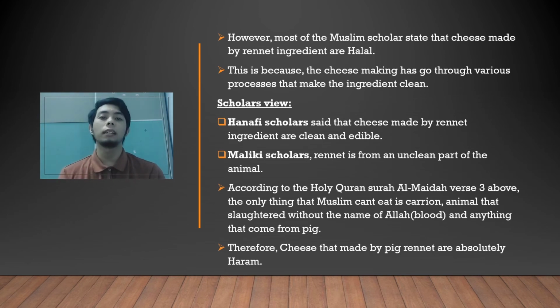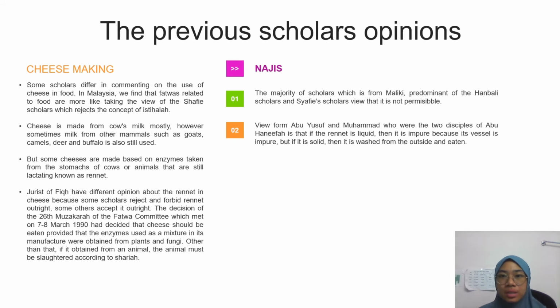We will go to the next slide. Next, the previous scholars' opinions on cheese making. Cheese is made from cow's milk mostly. However, sometimes milk from other mammals such as goats, camels, deer and buffalo is also used. But some cheeses are made with enzymes taken from the stomachs of cows or animals that are still lactating, known as rennet, which acts as a substance that forms milk into cheese. Jurists of Fiqh have different opinions about rennet in cheese because some scholars reject and forbid rennet outright, while others accept it outright.